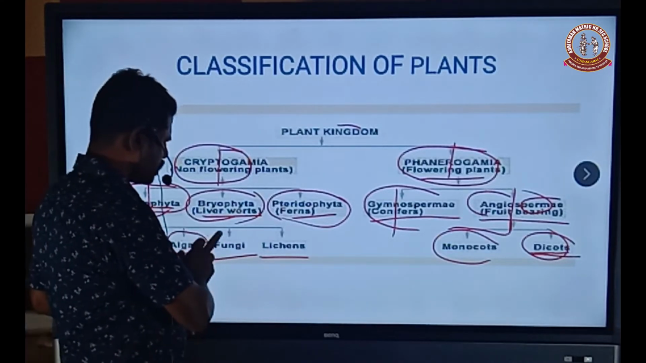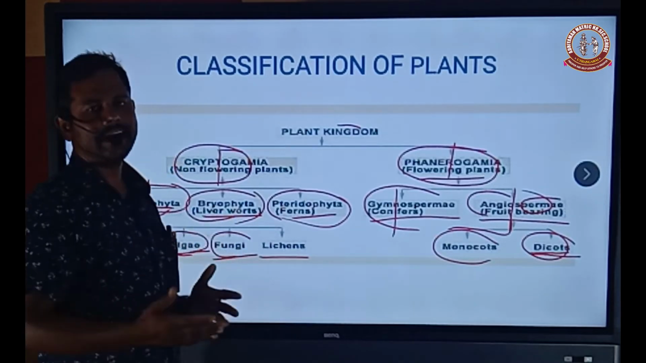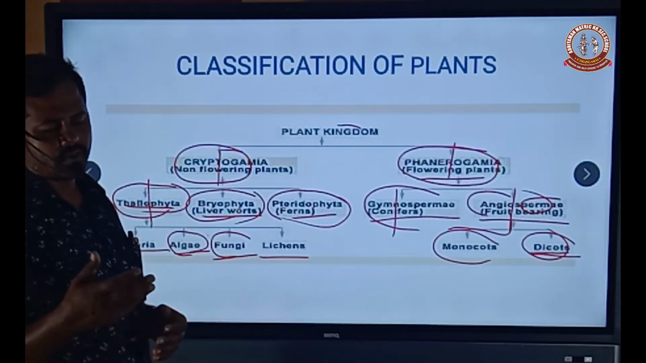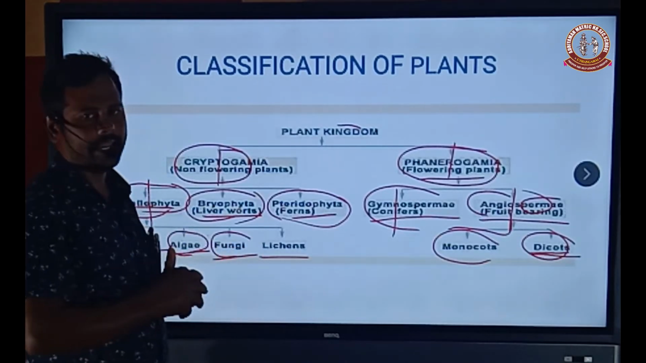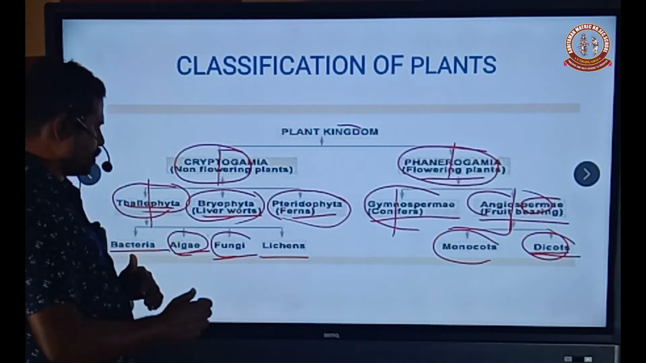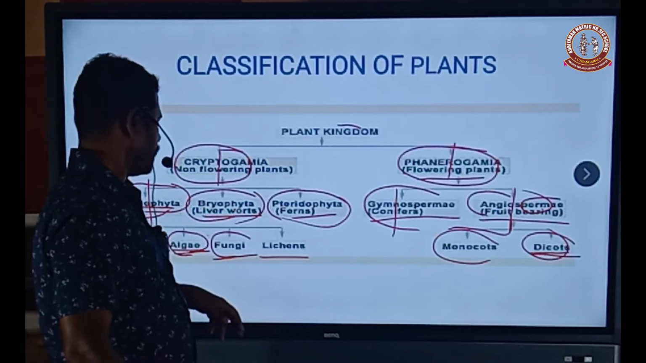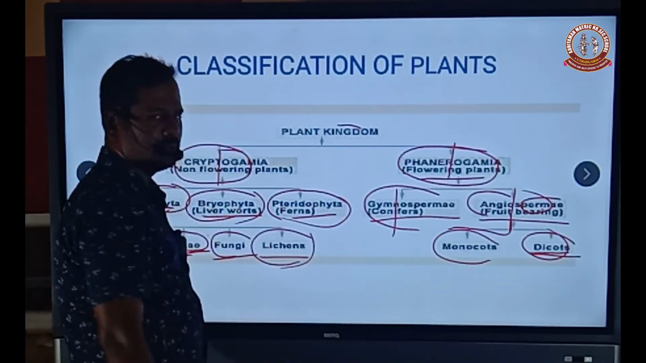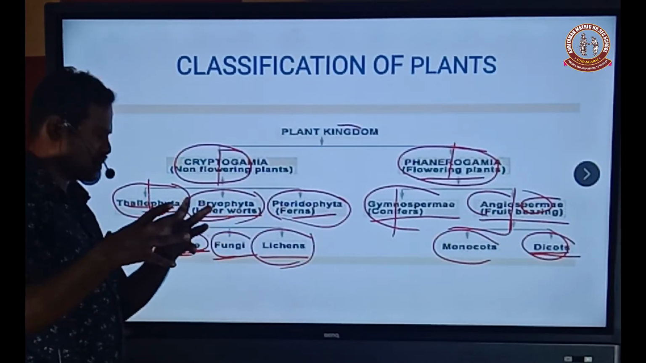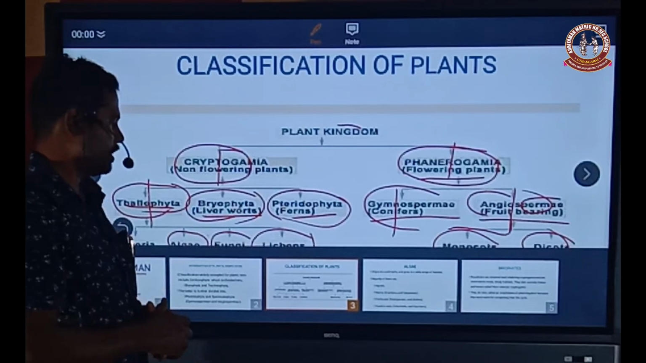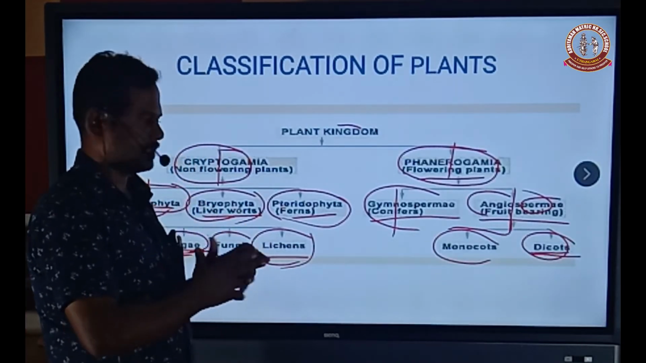The fungi have a heterotrophic mode of nutrition. They lack chlorophyll pigment, so their mode of nutrition is heterotrophic, but algae are autotrophic because they prepare their own food material. And then lichens. What is meant by lichen? The lichen can be defined as the symbiotic relationship between algae and fungi. They are called lichens.